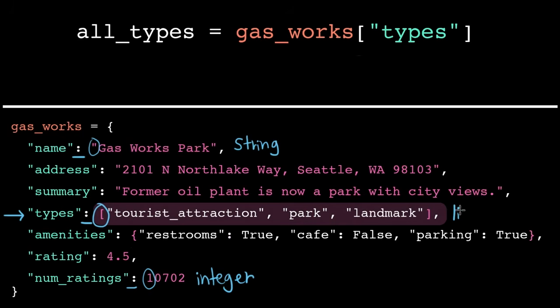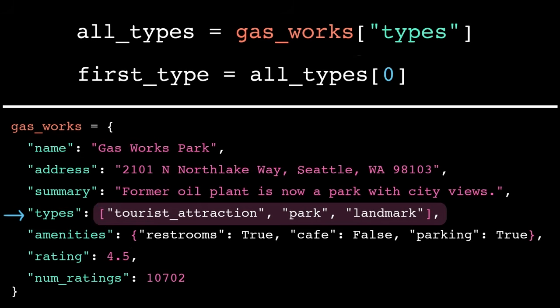So, if we see a square bracket, our dictionary value is a list. Or if we see a curly bracket, our dictionary value is another dictionary. Looking at this square bracket then, we know the value for the key types is a list. We can store that value in a variable, and then we can access it just like we would any other list.